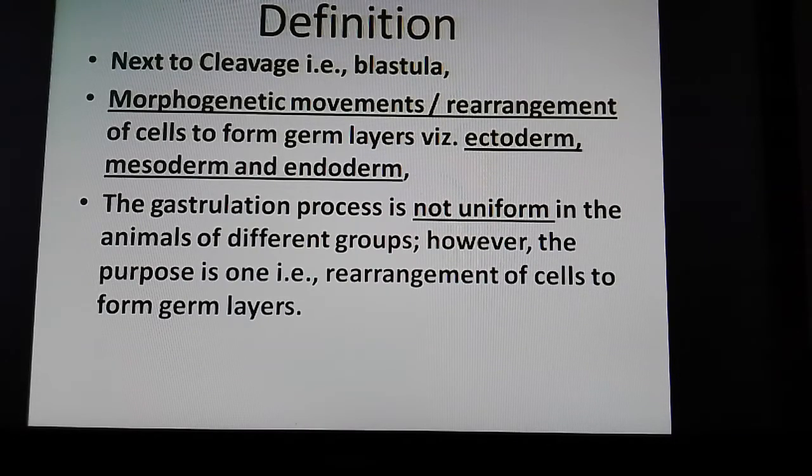Now if you see the different events of gastrulation, they are not that uniform in all the groups of animals. In a frog it may be different compared to the gastrulation in Amphioxus, and it would be different from the higher animals like birds and mammals. So accordingly the gastrulation process is not that uniform in all the groups of animals during their embryogenesis.